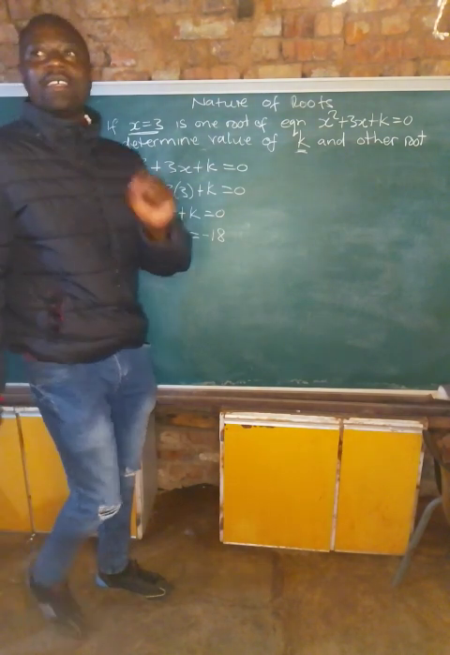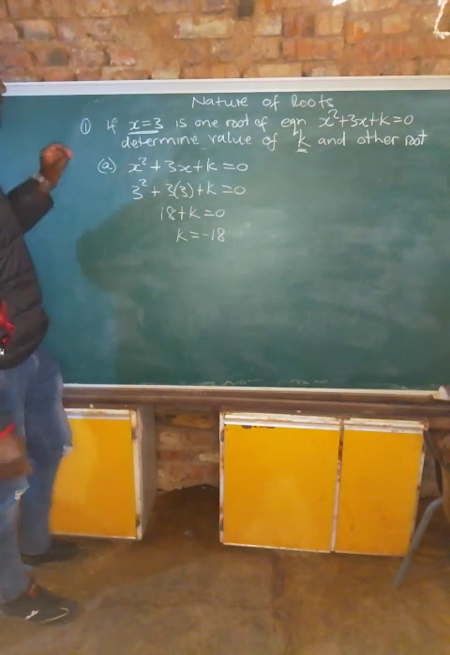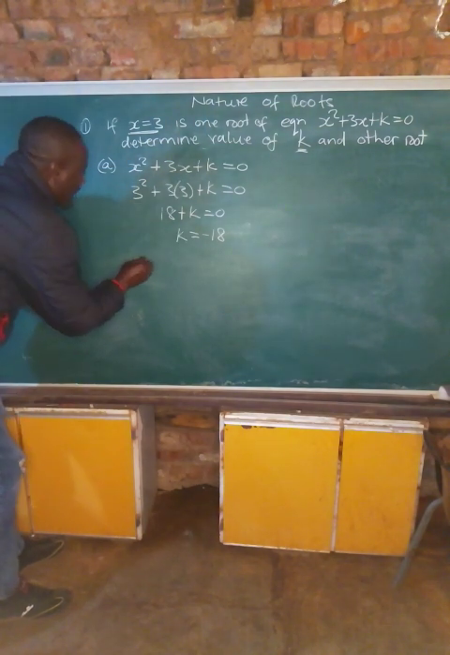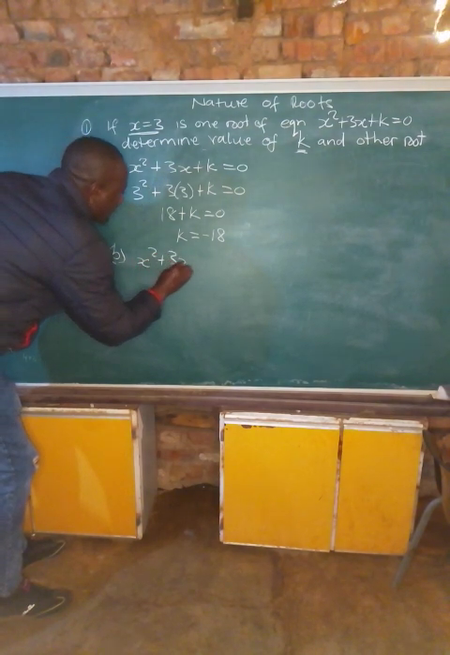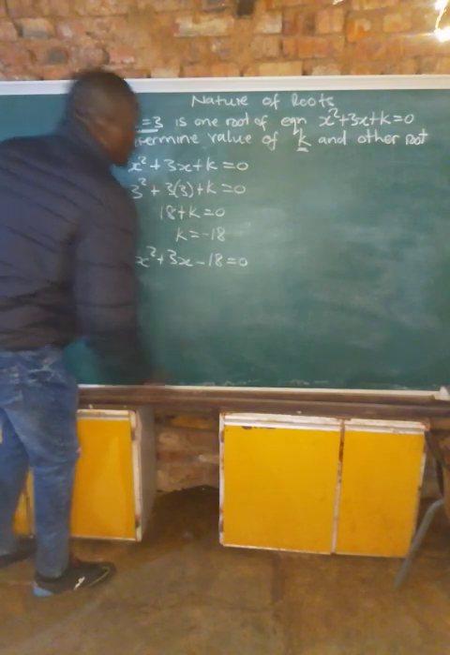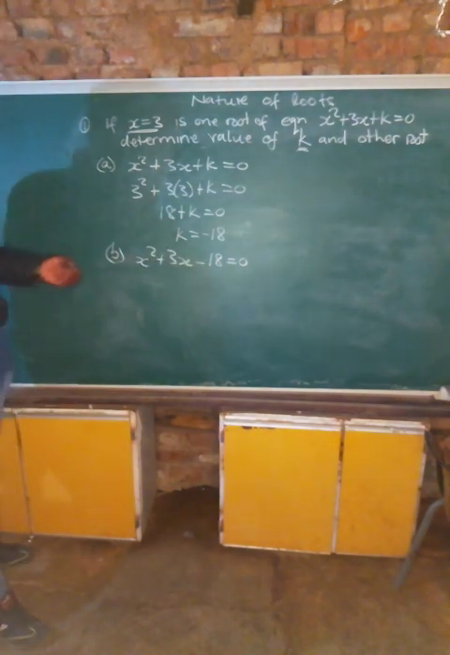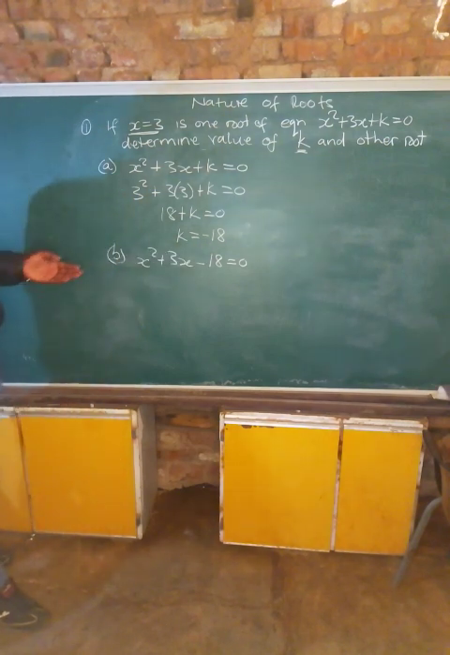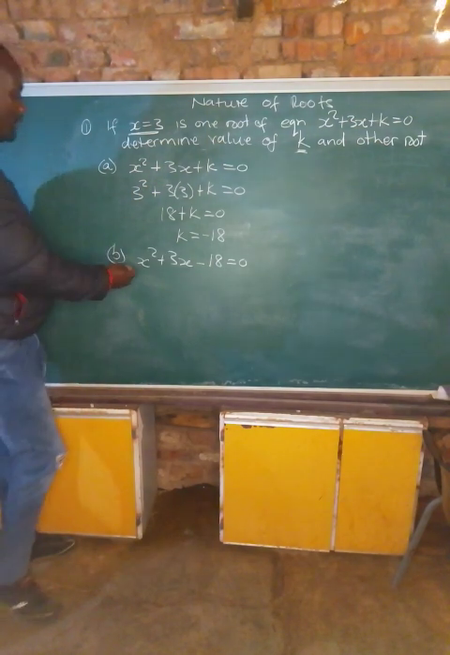But now we want to find the other root. So the other root, how do we find it? We just put k here so that we have this equation be x squared plus 3x minus 18 is equal to 0. So now when we have this, we are able to find the other root. What do we do? We factorize this, like what we did here.